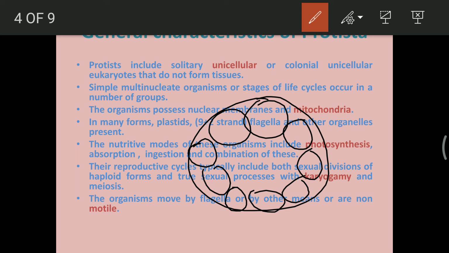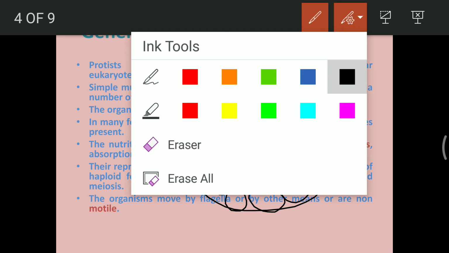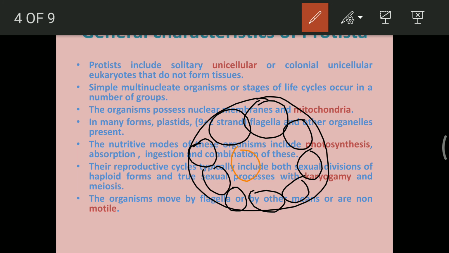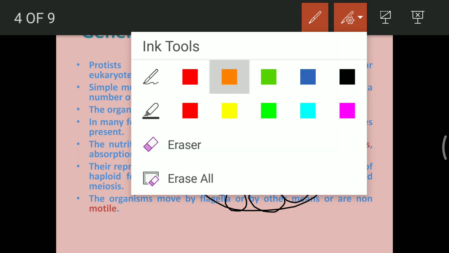The 9 plus 2 arrangement is such that 9 of the rings are arranged in a circular way around a globular structure, and then there are 2 of them present in the center, and from here the flagella will arise. Flagella, you all remember the lashing movement which is seen in Euglena. That kind of structure is present in this organism. Okay, and this is the arrangement of the flagella.